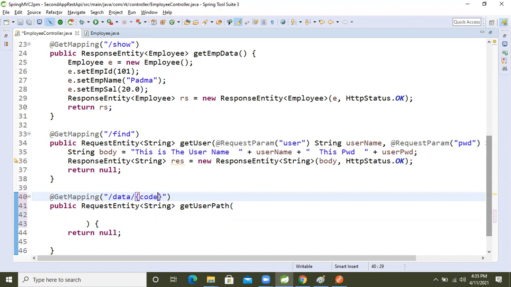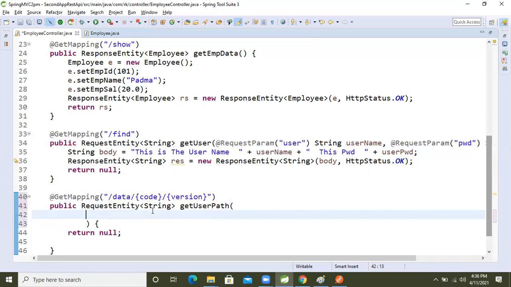Code, right? Another one is version also. These two data will come as dynamic in the path variable. So this is our scenario. Fine now, guys.